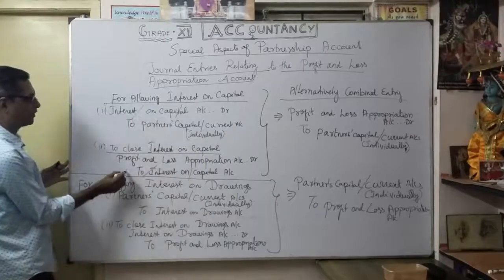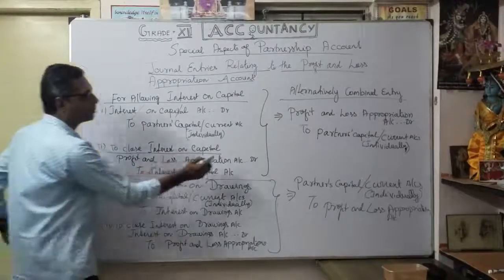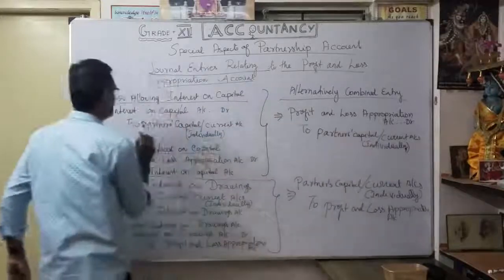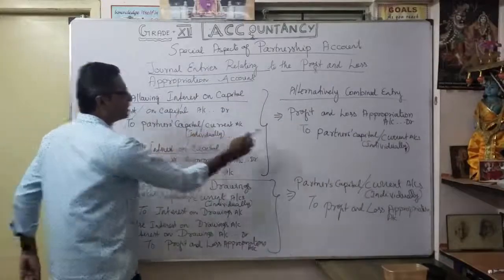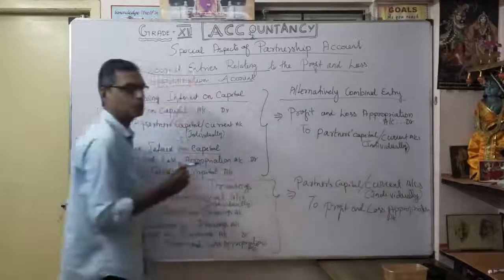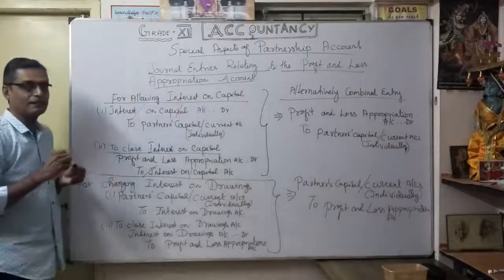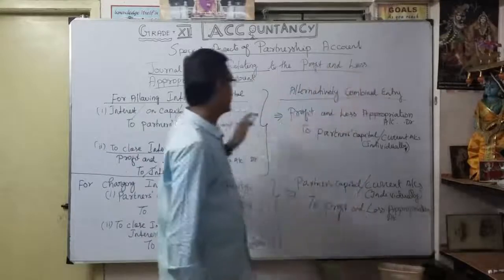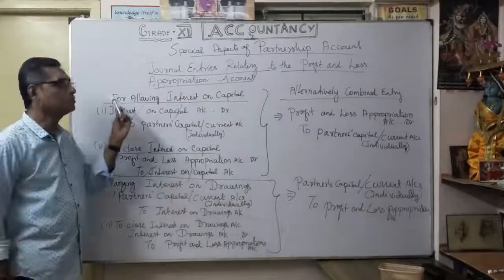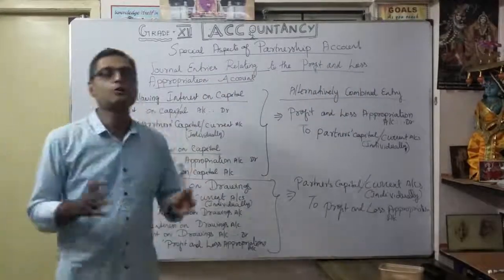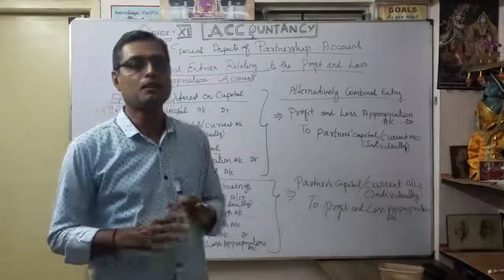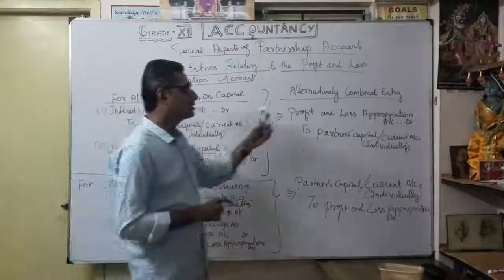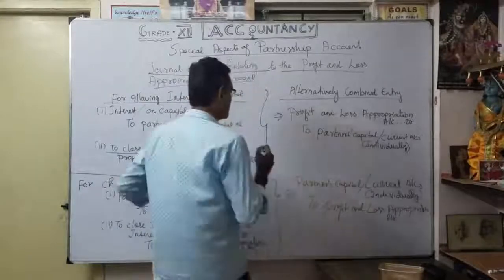So what's the net effect? Profit and loss appropriation account debit to partners' capital or current account individually. Understood? That's our combined, or alternative, way of writing the entry. That is very important for interest on capital, how to make a journal entry in the profit and loss appropriation account. Whether you want to make it two entries or alternatively one entry is up to your understanding.